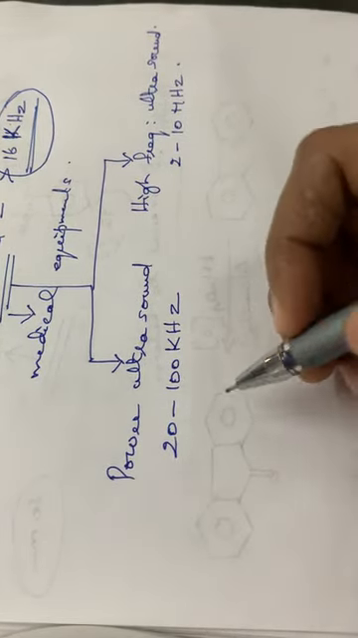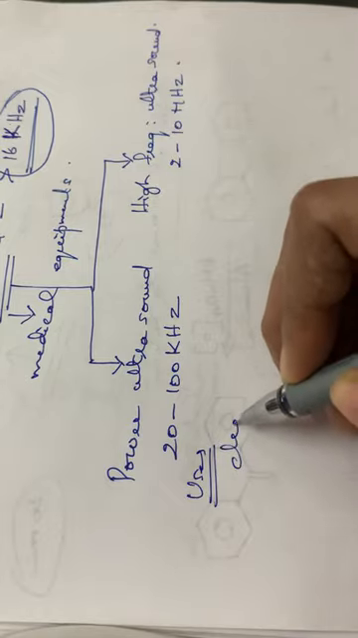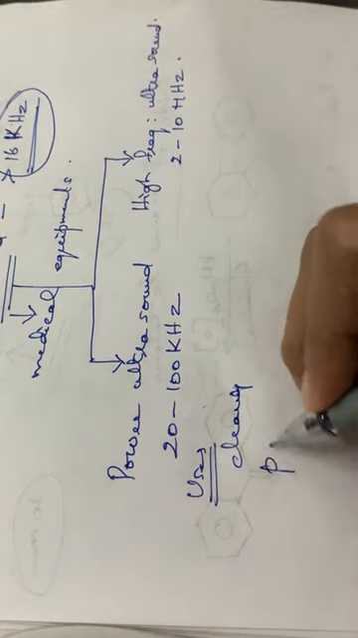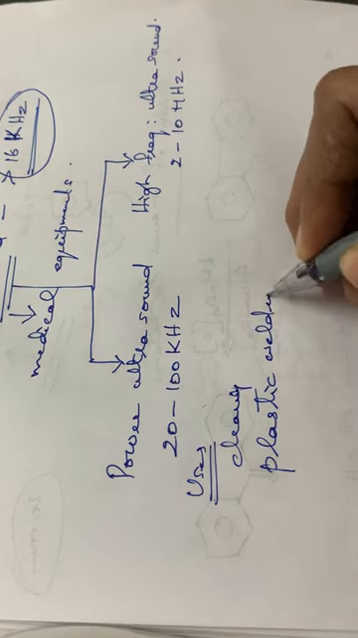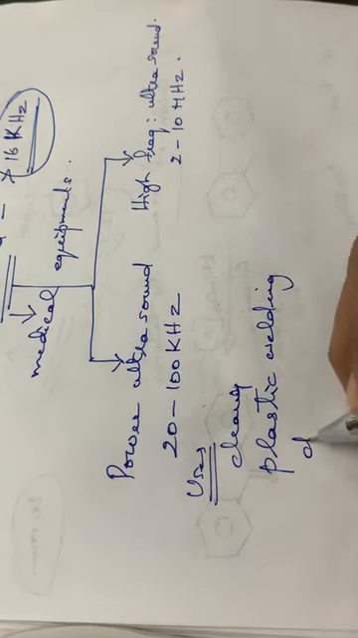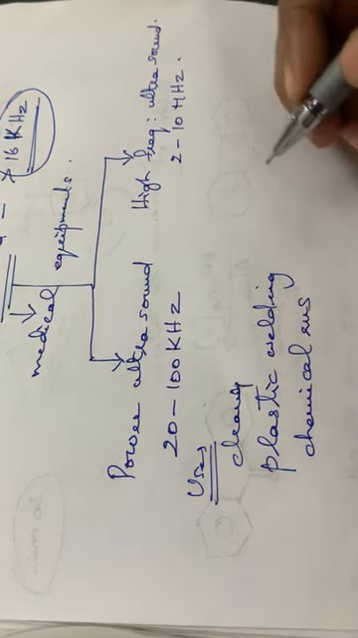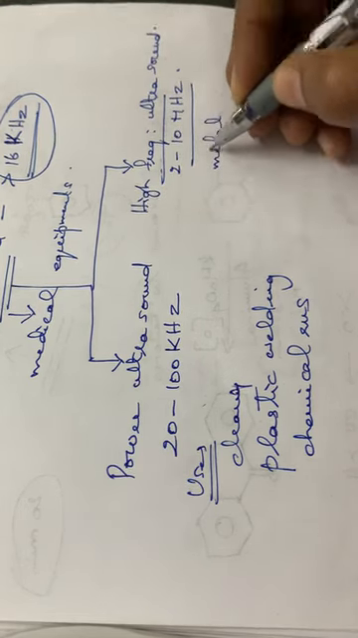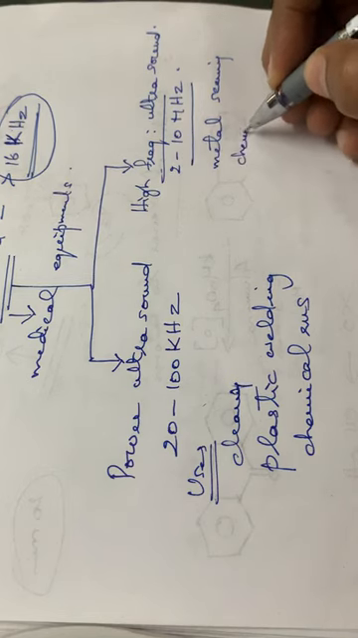This power ultrasound is used for cleaning, plastic welding, and chemical reactions, while high frequency ultrasound is used in metal scanning and chemical analysis.